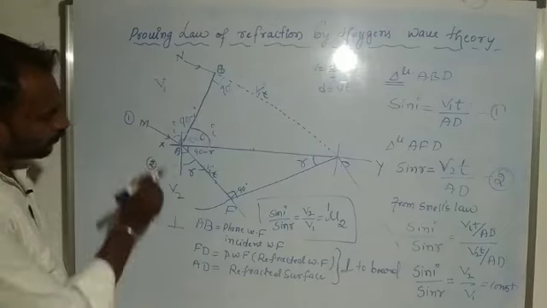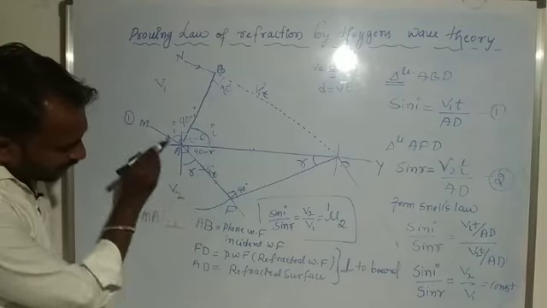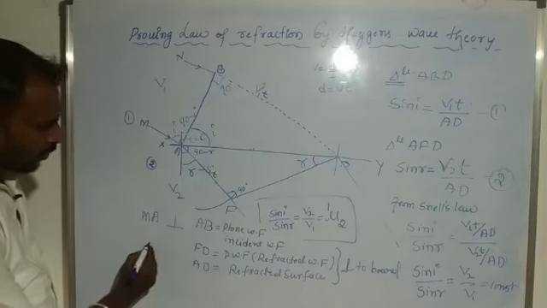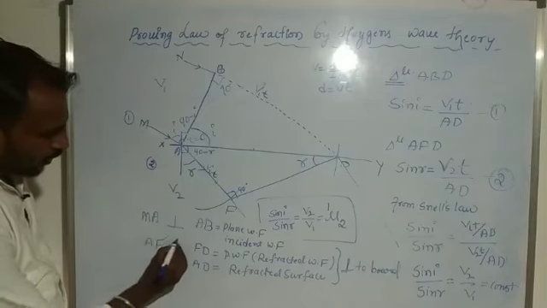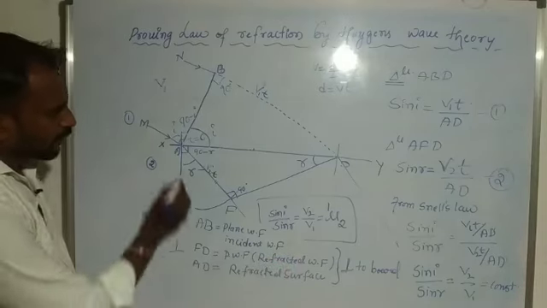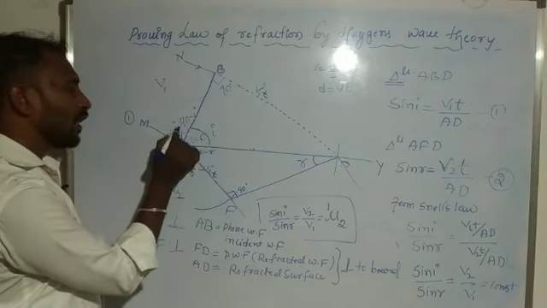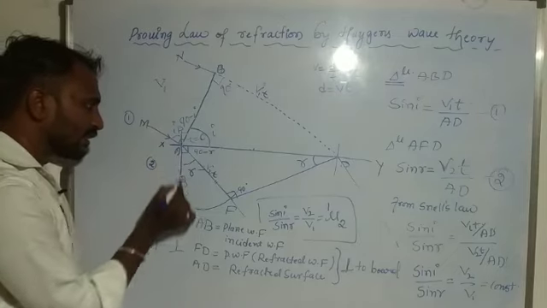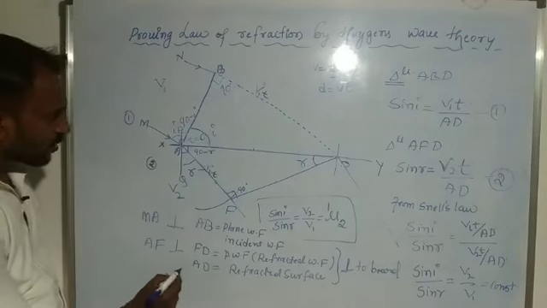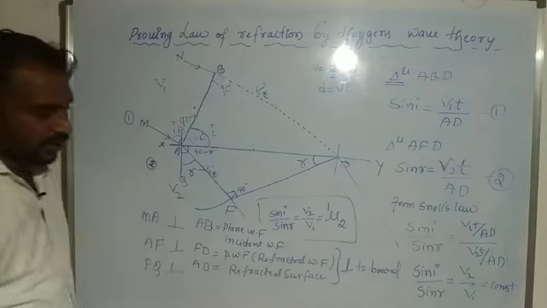AF is the refracted ray, which is perpendicular to the refracted wavefront. Another one is the normal, P and Q. So PQ is perpendicular to the refracted surface.